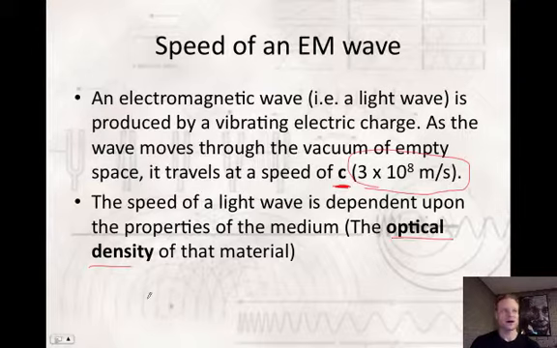Air makes light travel a little bit slower, and light travels even slower in water, and slower in glass. It just depends on the material, and that determines the speed at which the wave travels, and that is due to the optical density of the material. It has nothing to do with the optical density of the light itself, because light doesn't have mass, but it depends upon the material that it's traveling through.